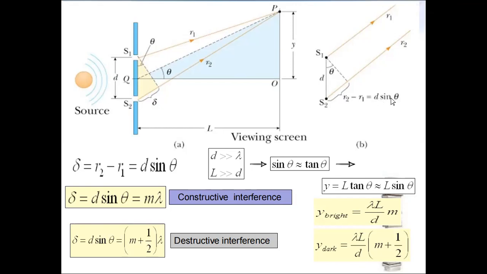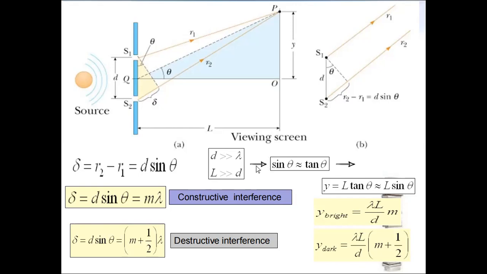Okay, sin theta equals what? Sin theta is perpendicular by hypotenuse. This is why we get this one. Now delta equals R2 minus R1 equals d sin theta. Remember that d, the distance between the slits, is much greater than the wavelength, and capital L is also much greater than the distance between the two slits. L is the distance between the slits and the screen.